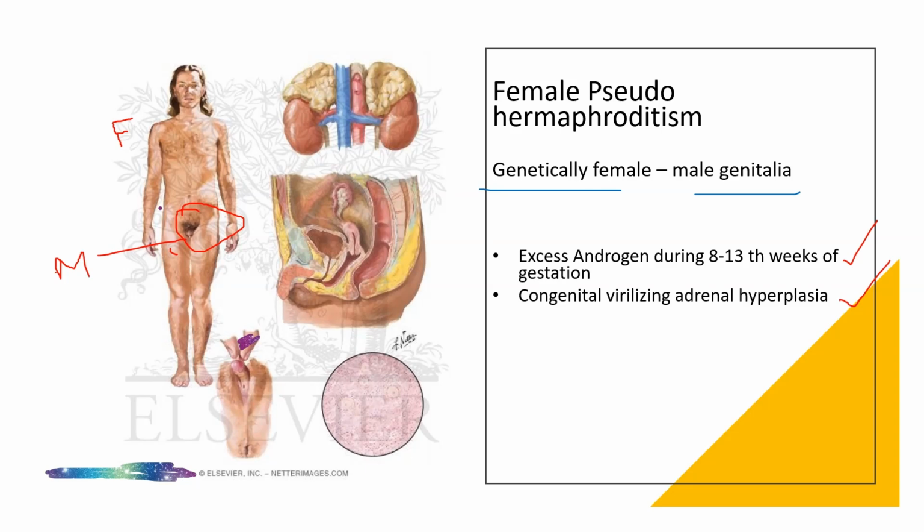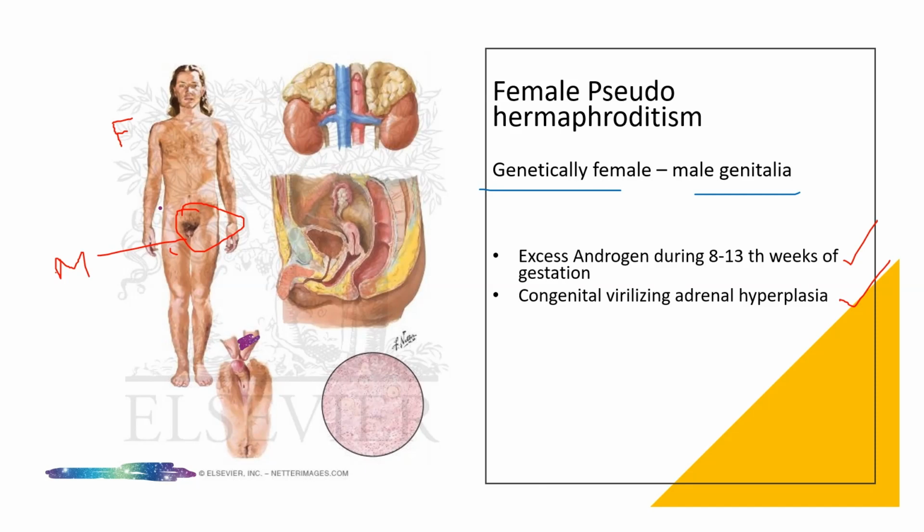In female pseudohermaphroditism, the individual is genetically a female, but has male-like external genitalia. This condition results from exposure to androgen during the 8th to 13th week of gestation. It may be due to congenital virilizing adrenal hyperplasia, where the adrenal gland produces excess androgens.